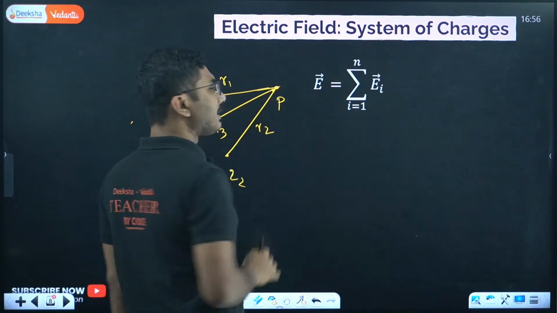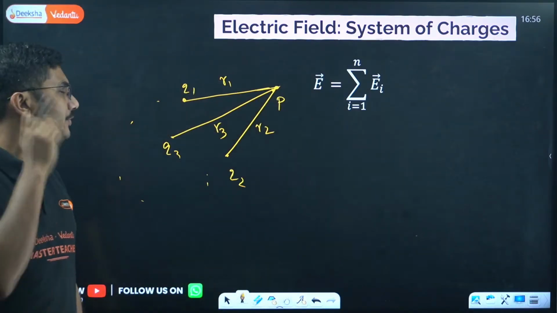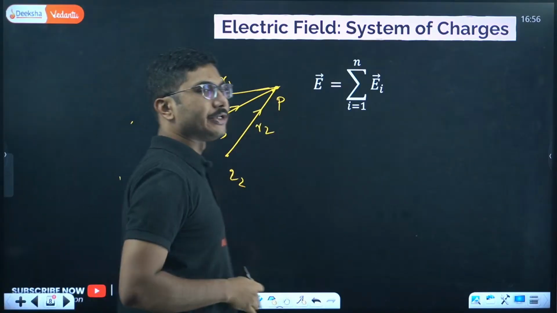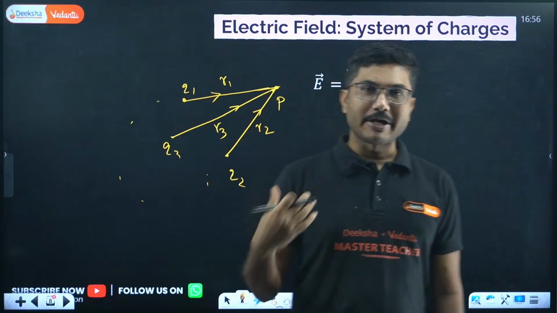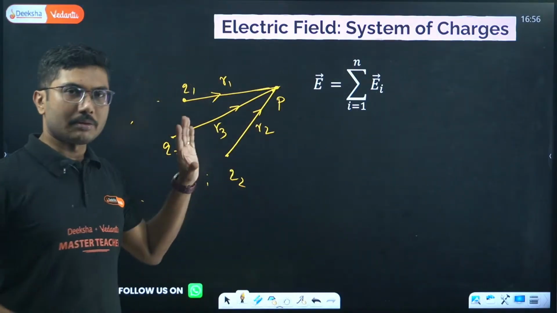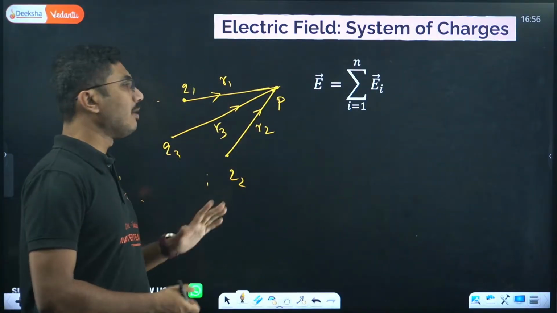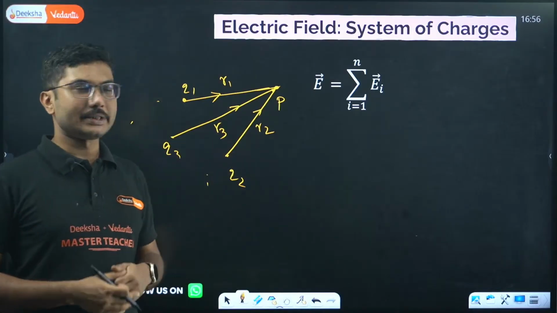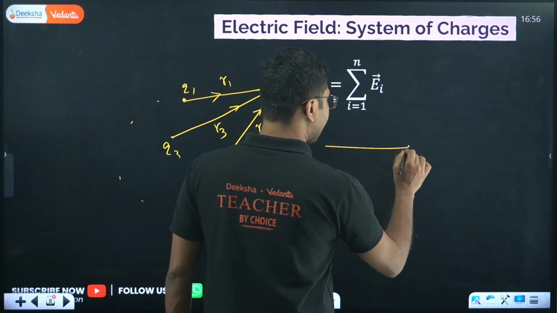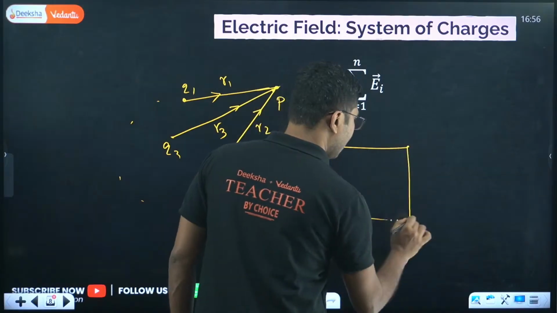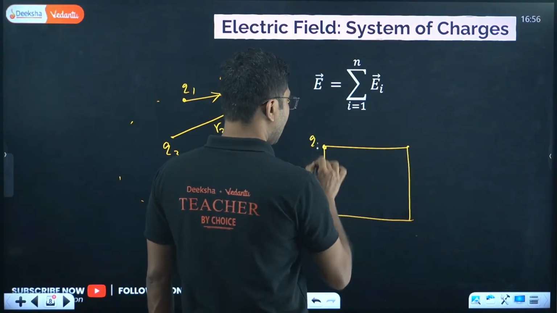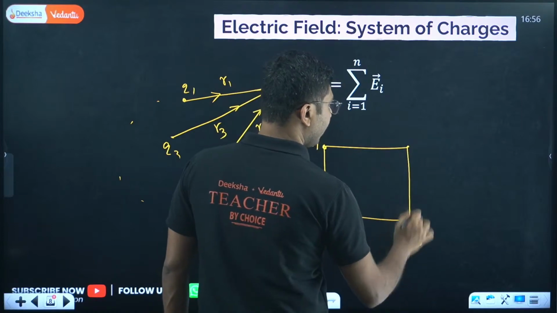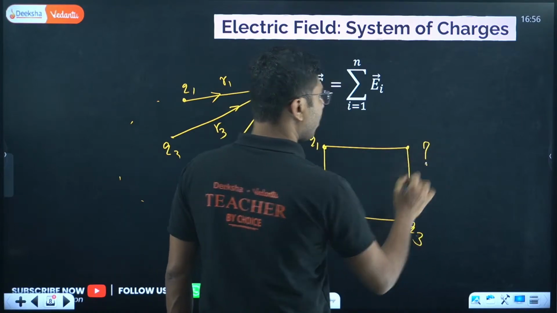To find the net electric field, obviously like Coulomb forces, you have to add them vectorially. It's a vector addition problem. We will solve some vector addition problems in future, but right now you have to remember it's basically vector addition. So when multiple charges are present, it can be given like this: we have a square, one charge is located here, another charge there, another charge there. What is the electric field at the fourth corner?